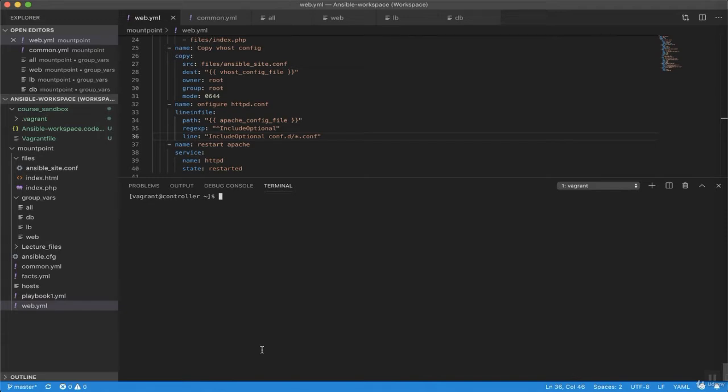To be idempotent, an operation should check the state. If nothing needs to be changed, then do nothing. This holds true both at the task and playbook levels. Now, let me run our Apache playbook once again, and we'll look at the results together.